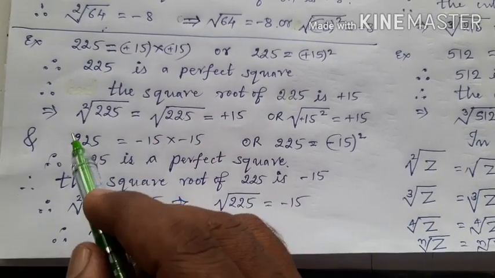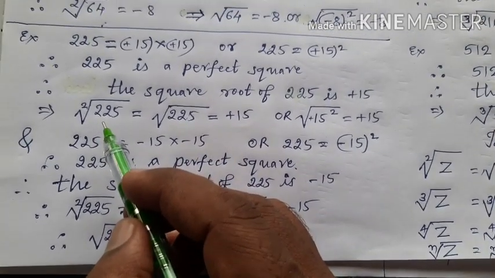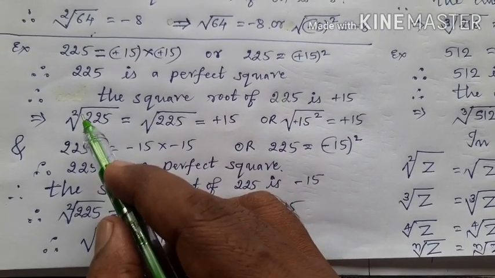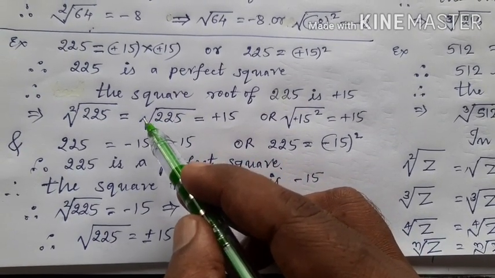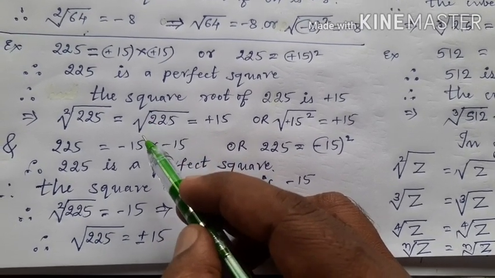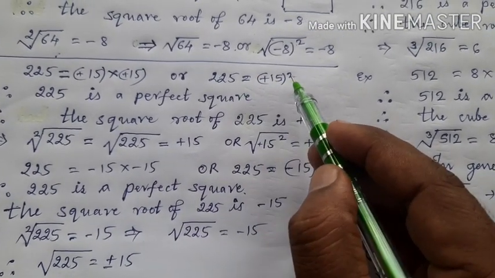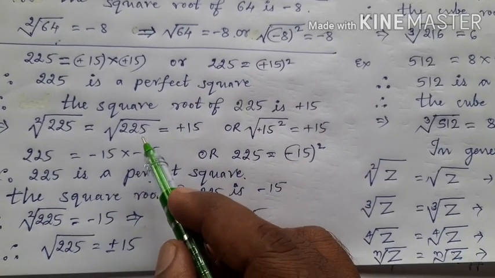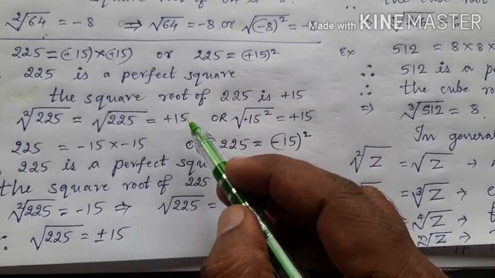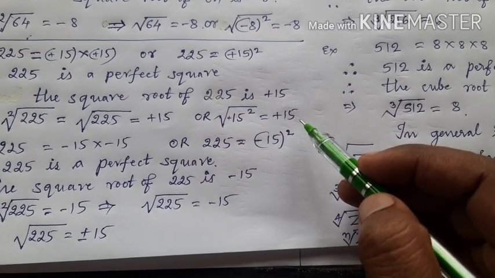Therefore, children, symbolically I will write it like this. Square root of 225 is equal to what? This 2 I omit. I may write it or I may not, both will be same, right? So square root of this 225 is equal to plus 15. But you know that plus 15 square is equal to 225. Therefore, instead of 225, I write plus 15 square here. So root of 225 is equal to plus 15 is same as square root of 15 square is equal to plus 15. Both are same, right?